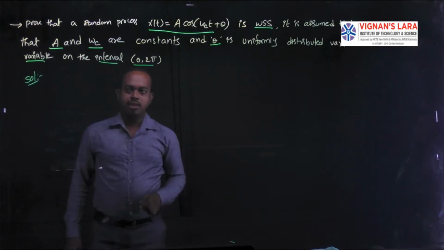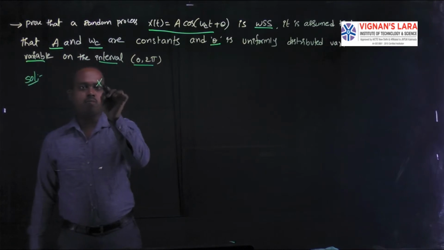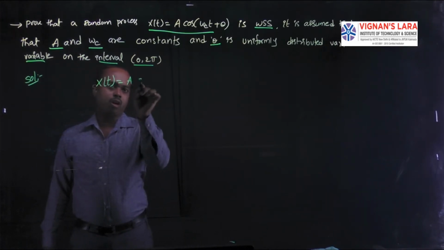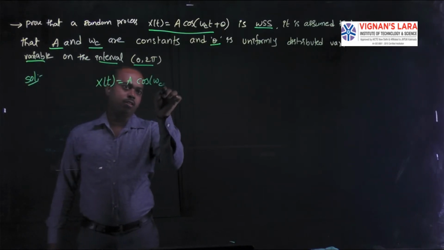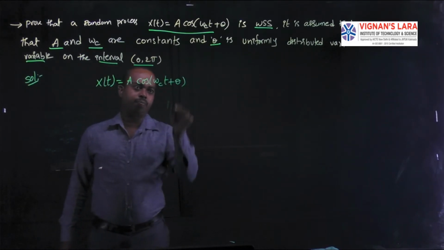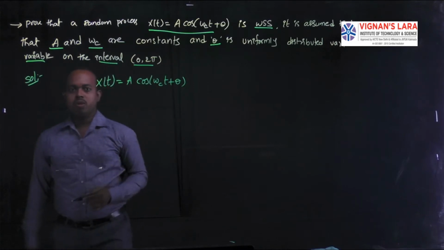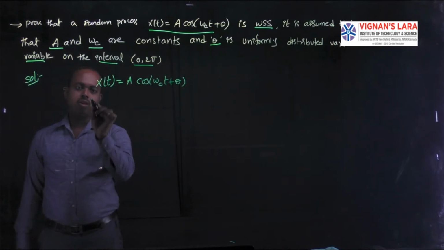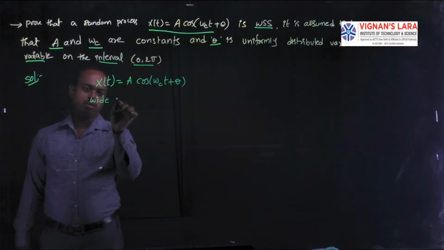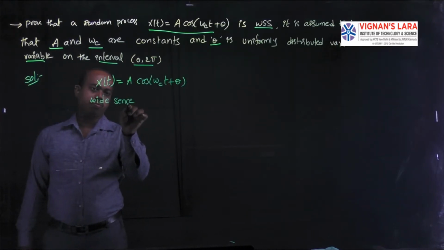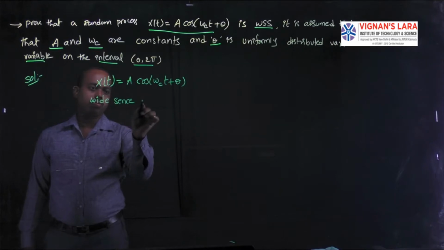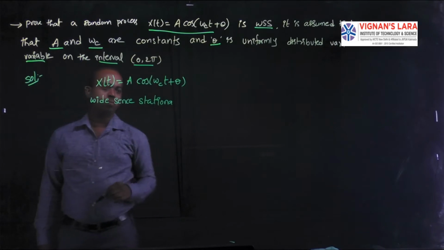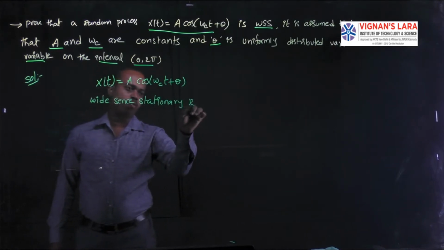Here it is saying that the given function is a random process x of t is equal to A cos of omega c t plus theta, and this function is a wide sense stationary random process.